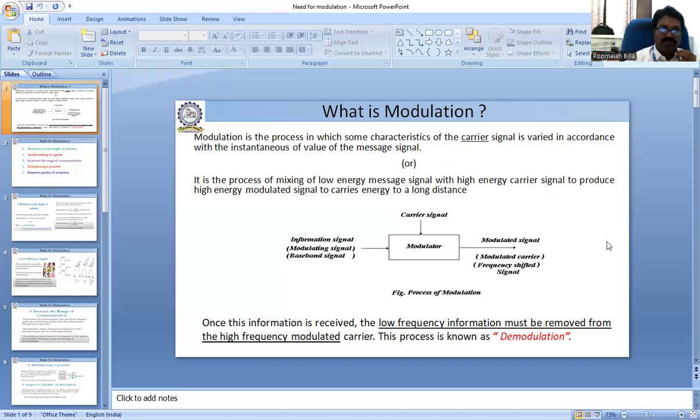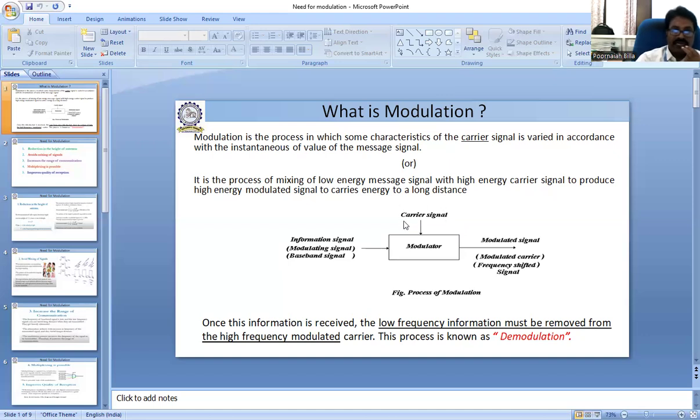For modulation, the information signal is applied to the modulator. Another input of the modulator is the carrier signal. The carrier characteristics are varied in accordance with the message or information signal. A carrier has three characteristics: amplitude, frequency, and phase. When the carrier amplitude is varied in accordance with the amplitude of the message signal, that type of modulation is called amplitude modulation.